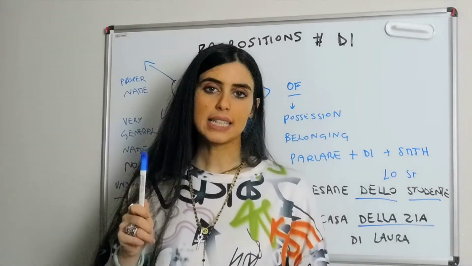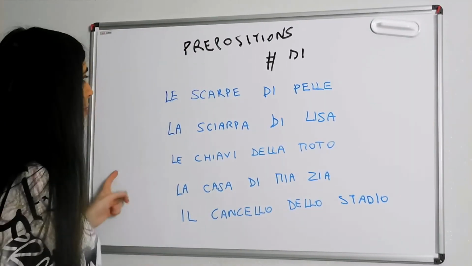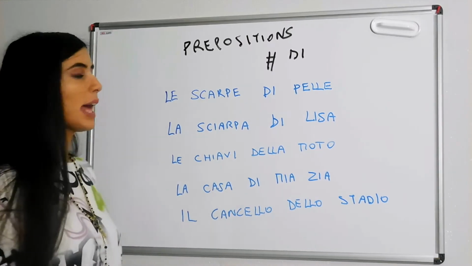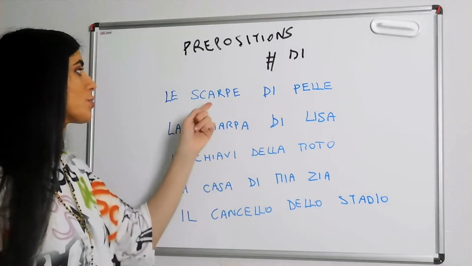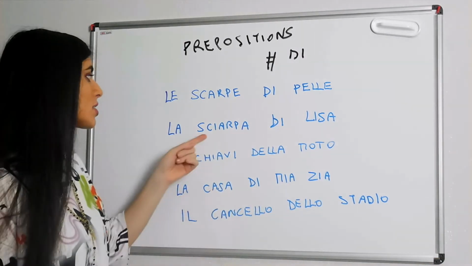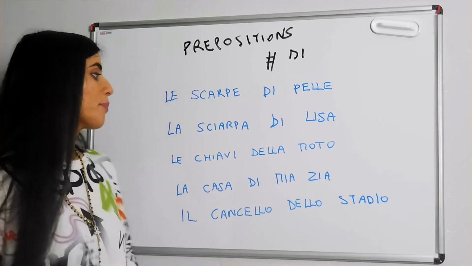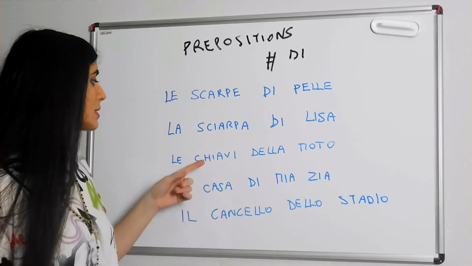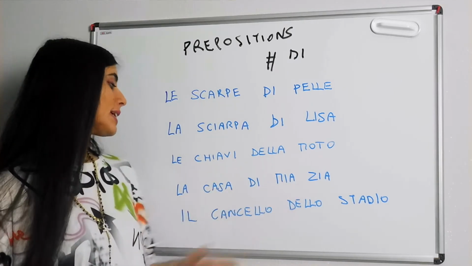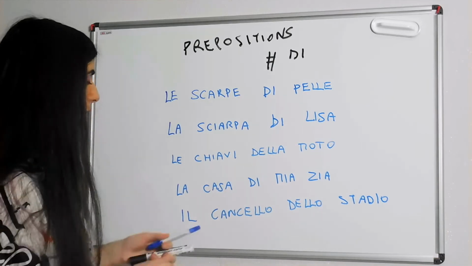With that being said, guys, let's go ahead and give some examples. So guys, examples here. We have example number 1, le scarpe di pelle, so the leather shoes. La sciarpa di Lisa, Lisa's scarf. Le chiavi della moto, the motorbike's keys. La casa di mia zia, the house of my aunt.